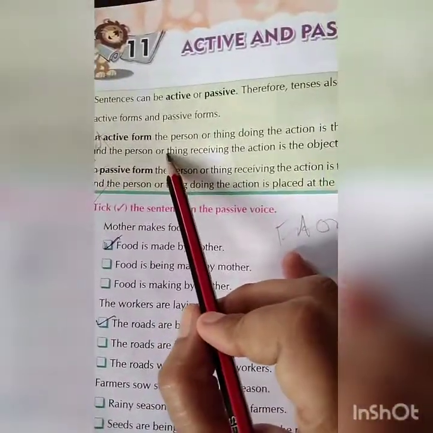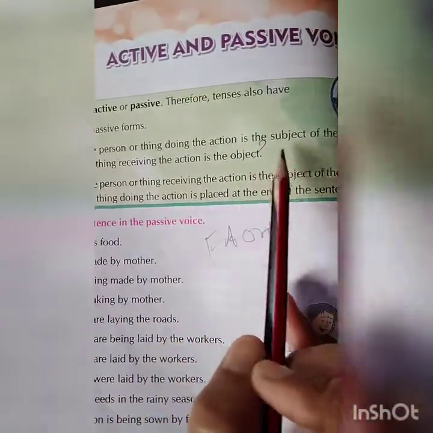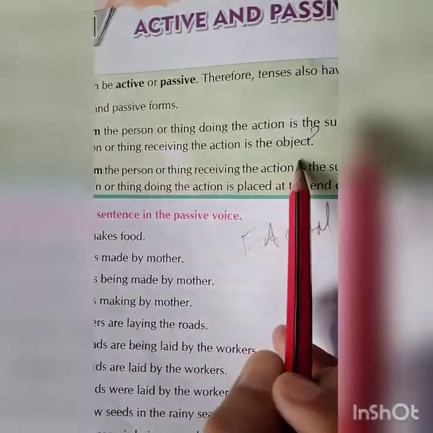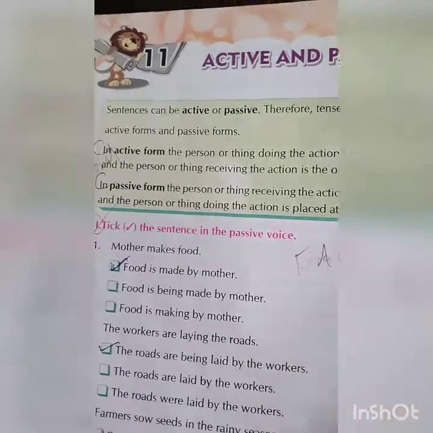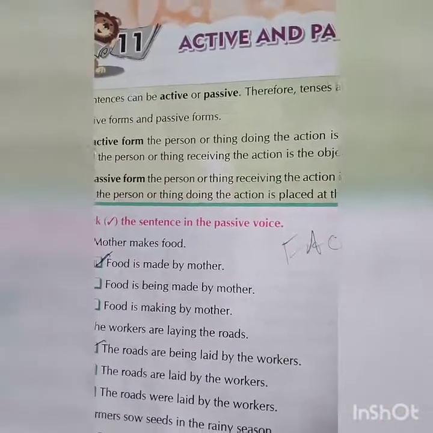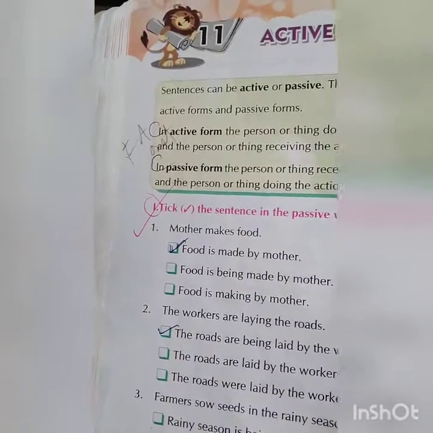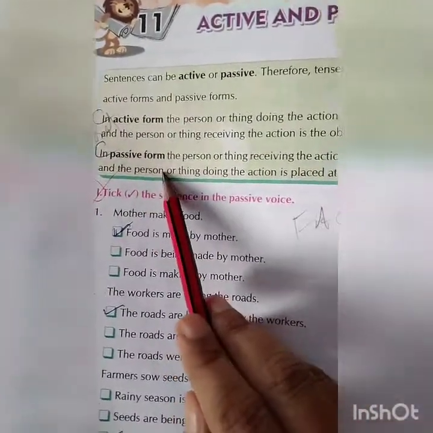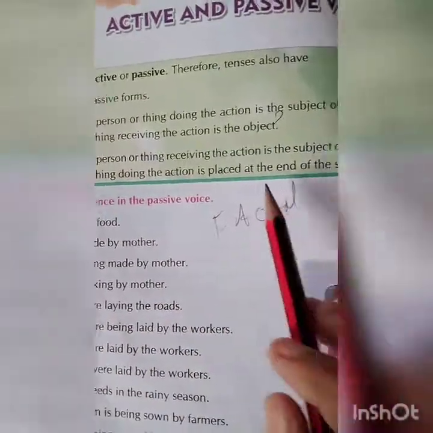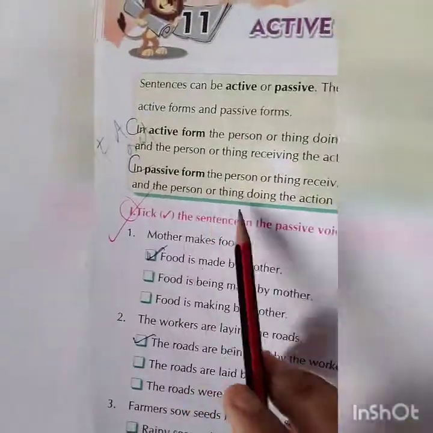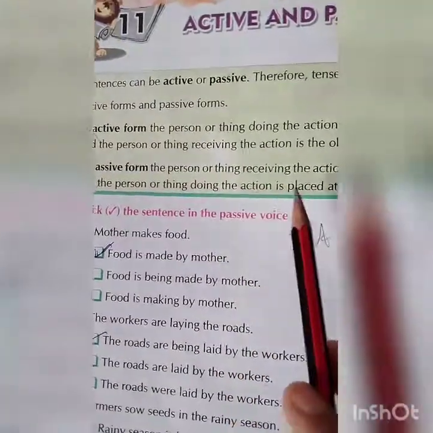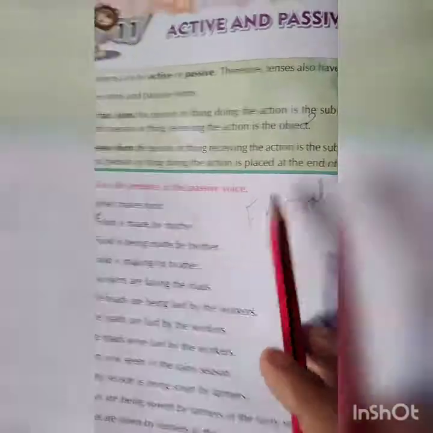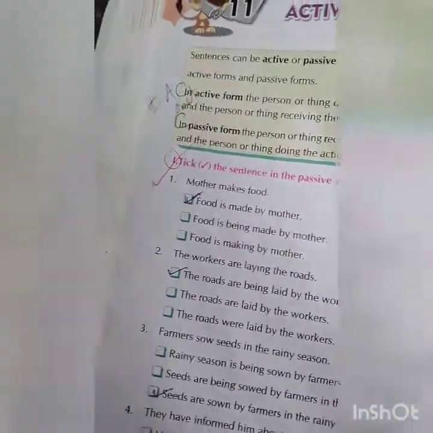In active form, the person or a thing doing the action is the subject of the sentence, and the person or a thing receiving the action is the object. One who is doing the action is the subject of the sentence, and one who is receiving the action is the object of the sentence. Whereas in passive form, the person or a thing receiving the action is the subject of the sentence, and the person who is doing the action is placed at the end of the sentence. Just its opposite of active voice.